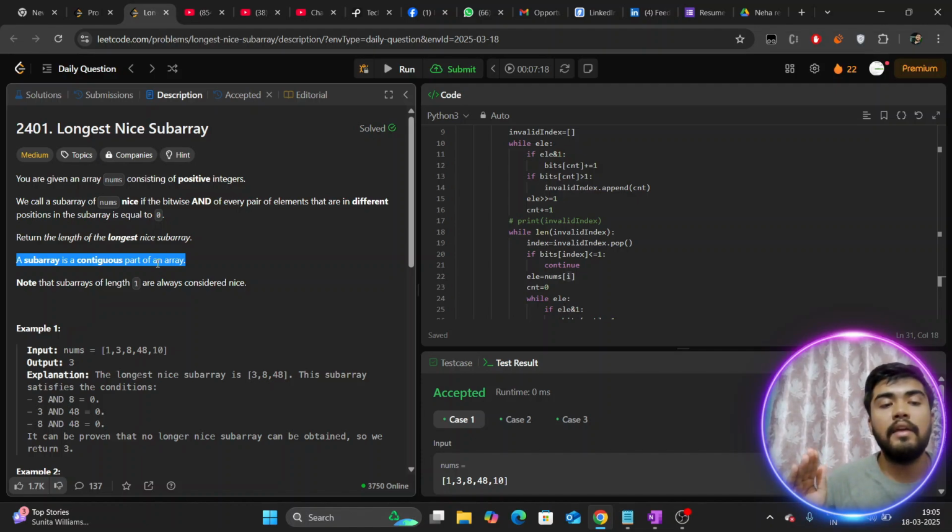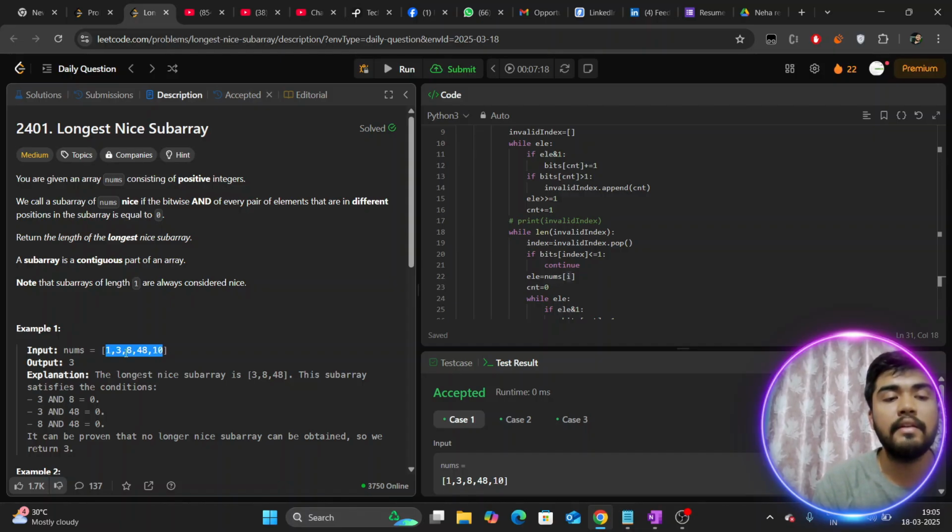Let's suppose I ask you for a subsequence of length 2, and we have 1, 3, 8, 48, 10. You can choose any two numbers, like 1 and 8. You can give me 1 and 8, but you can't give me 8 and 1. So the order should be preserved. You can't reorder the elements. The same order that persists in the original array, you have to follow. For subsequence, you can skip a few elements in between, but for subarray you have to choose the contiguous part. I think it's very straightforward, but for the sake of simplicity, I gave you a quick high level brief of that.